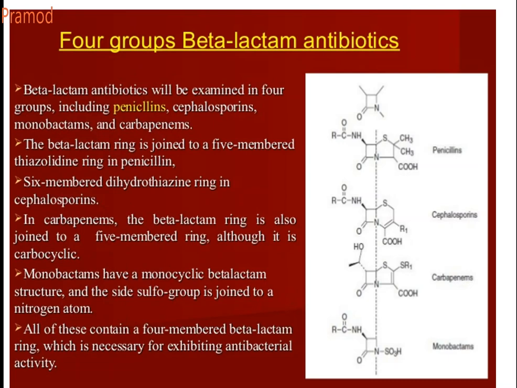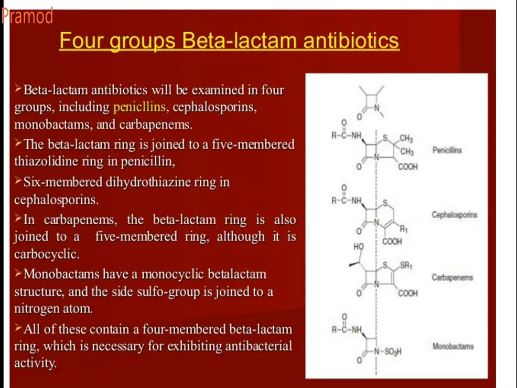So there are 4 classifications of beta-lactams. So what is the main structure? It should contain a beta-lactam ring. If you see, it's a cyclobutane with a carbonyl and N.